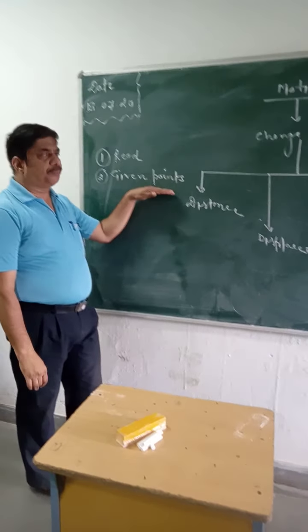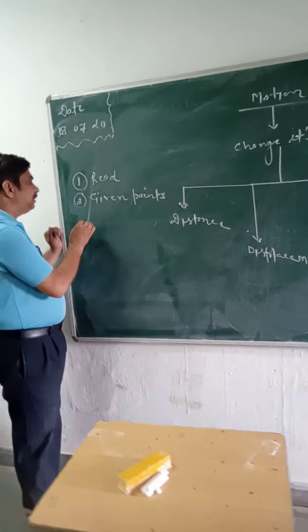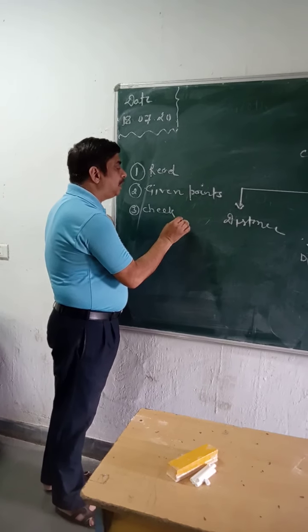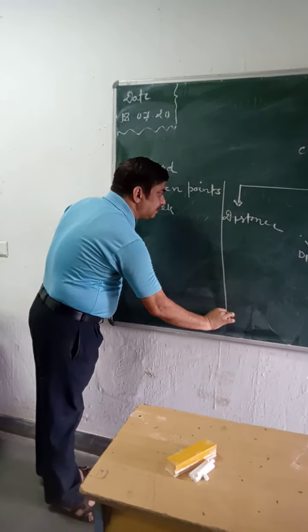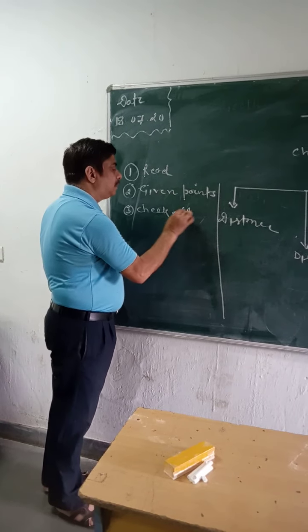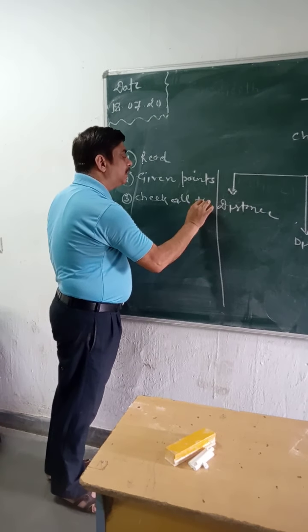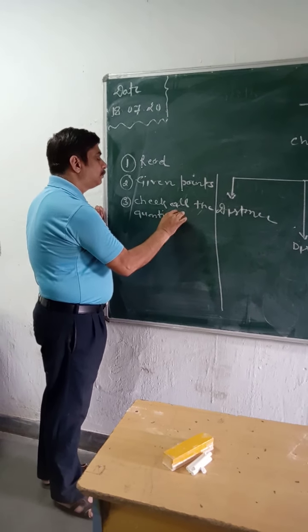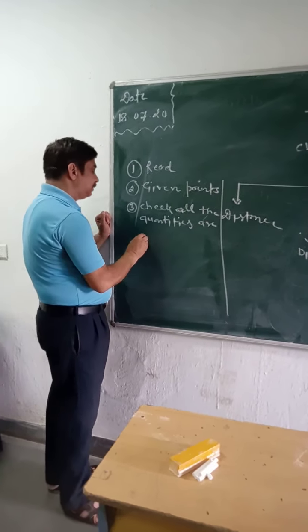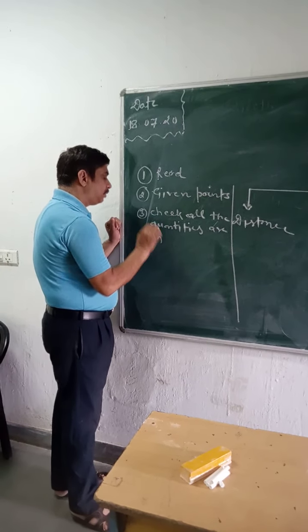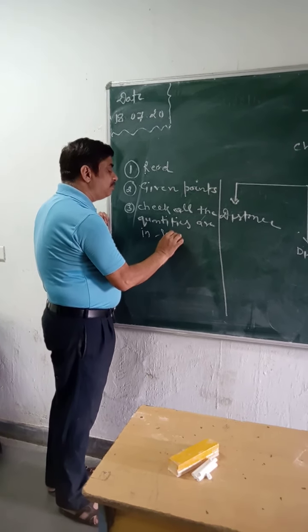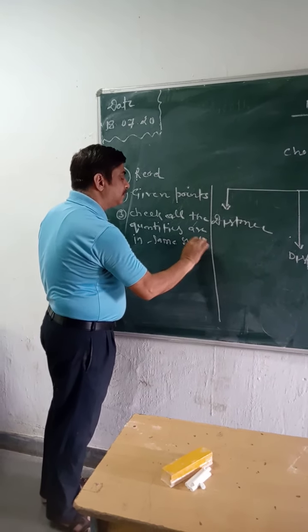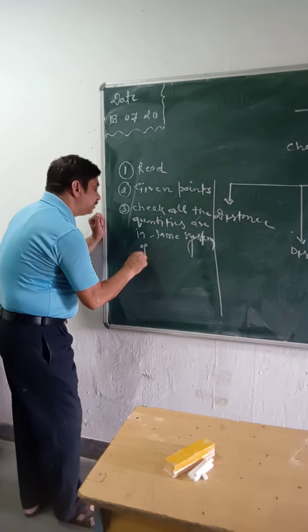After writing the given points, check whether all the quantities are in the same system of measurement.